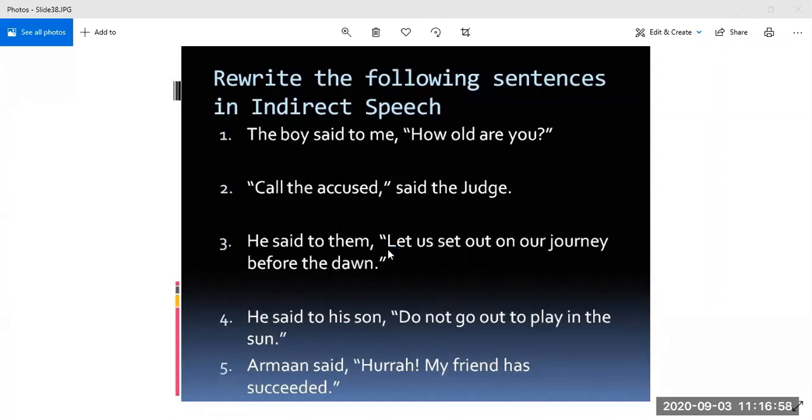See, this is what I told you, and I laid emphasis on that: when you are using forbade, then it itself means that he is not allowing his son. So there is no use of writing not again. If you replace forbade with not allowed, how will the sentence come according to you? He did not allow his son to not to go out. This will be wrong, right? So when you are using forbade, you have to drop the word not. So he forbade his son to go out to play in the sun. You will not use not.